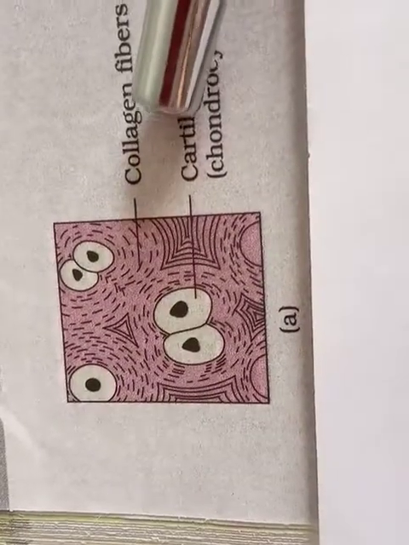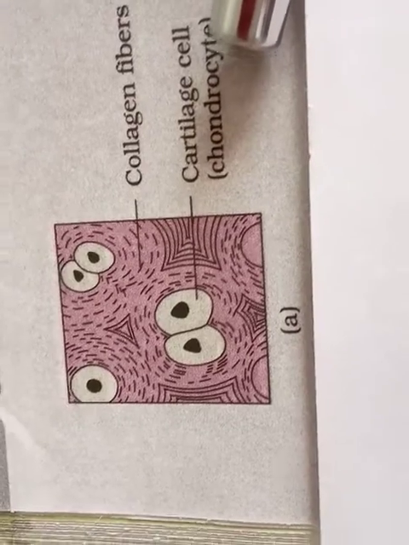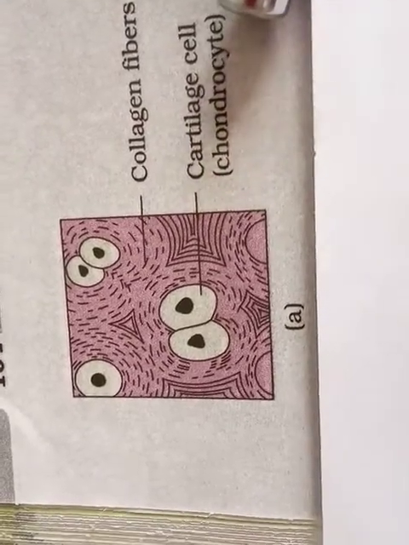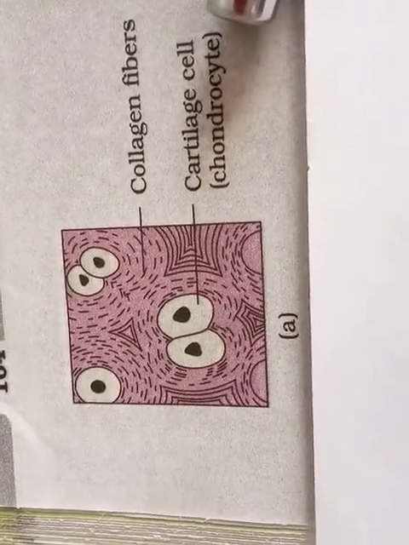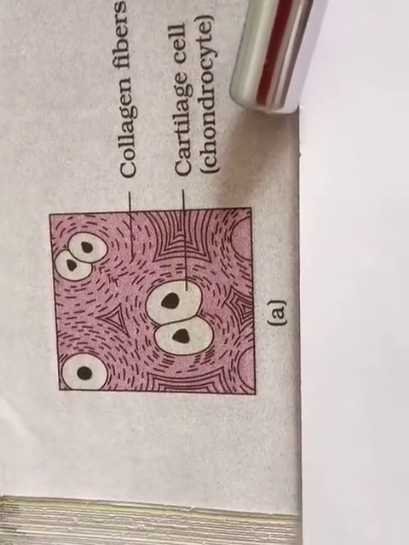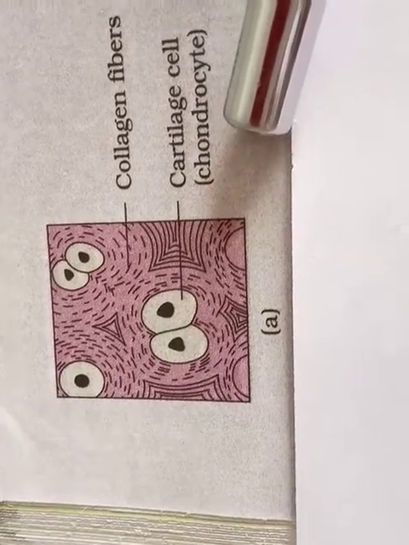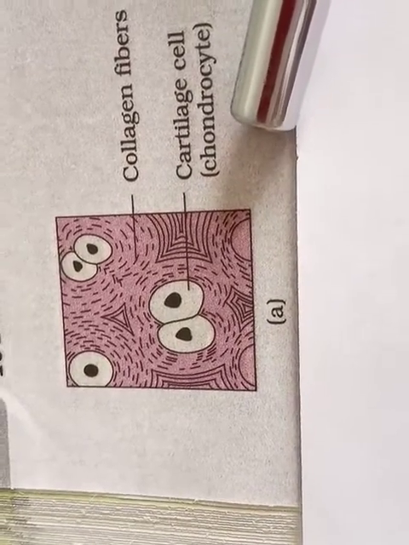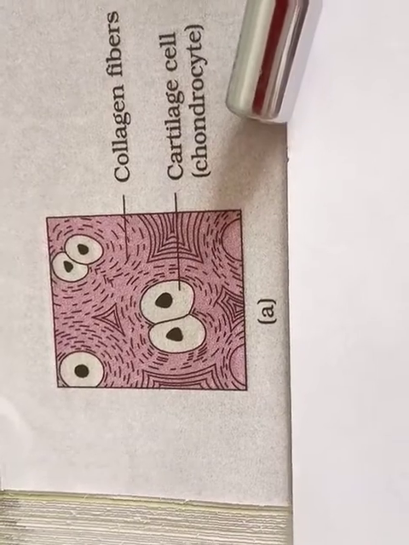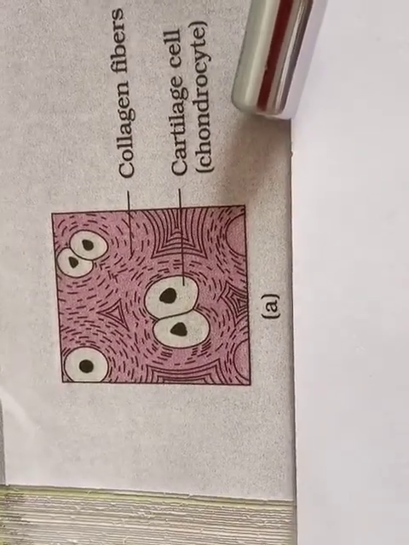So, we may observe in the diagram the cartilage or the chondrocyte, as it is solid but semi-rigid and flexible connective tissue. The matrix of cartilage is called chondrin, and it is tough, transparent, and homogeneous, formed by a special glycoprotein.